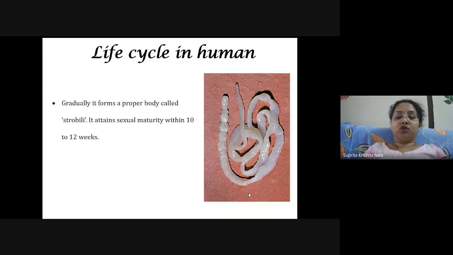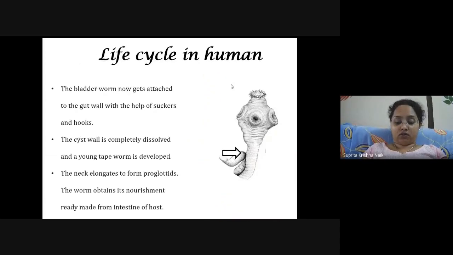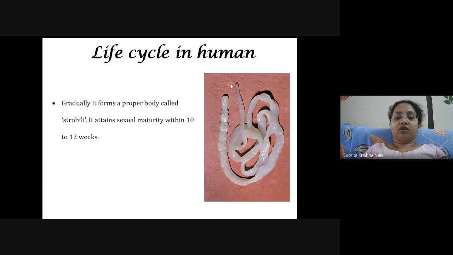So even in this picture, you can see the last portion. This is the mouth portion, or you can say, sorry, this portion is the scolex, and this portion is the gravid proglottids, and these are the initial proglottids which are present. So they attain mature sexuality within 10 to 12 weeks of invasion in the host animal. So these are all the strobilae.